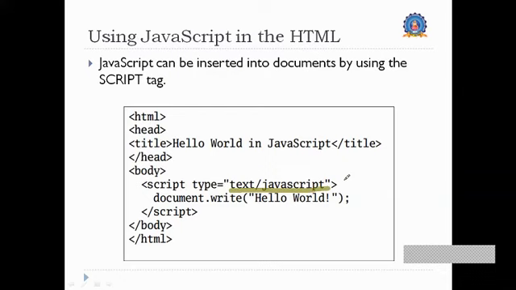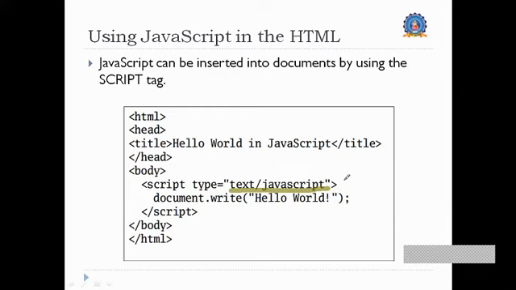In the previous session of module number 2, we might have learned something about MIME. So we are introducing JavaScript as a text-like thing, and that is why, in the script tag, while we are introducing JavaScript, we must write it as a MIME type.